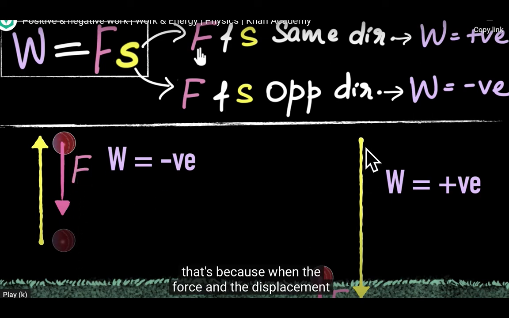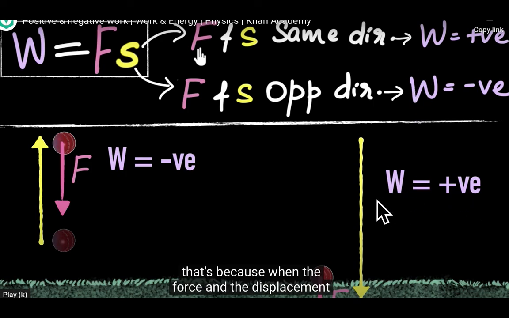And suppose you are dropping the ball downward. The ball is coming downward. The force of gravity is working in the downward direction. So both the direction of force and the direction of displacement are the same. So work done is positive.